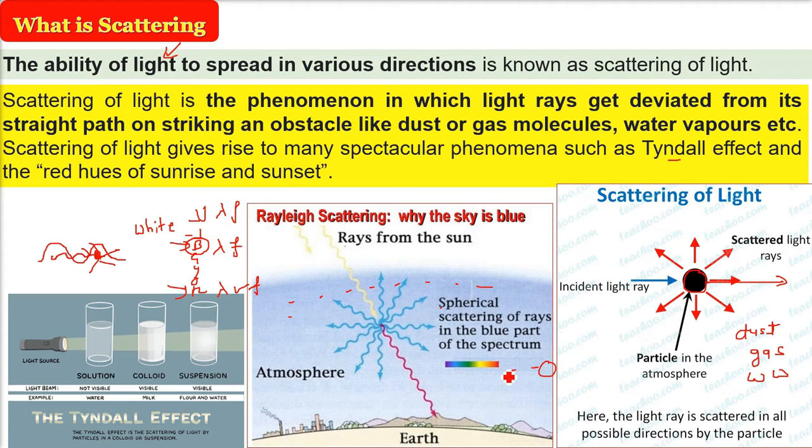Mostly we see blue. Now in the evening time and the morning time, most of the blue light is scattered away from us. So we just see the red light coming.